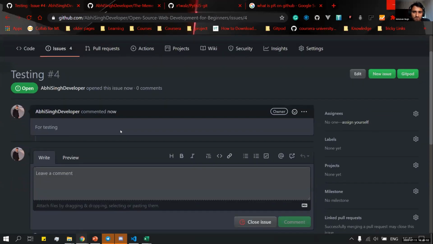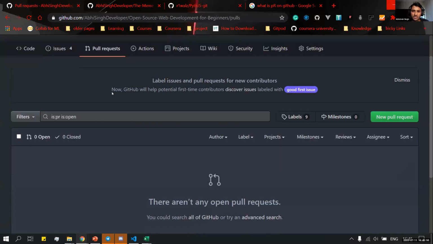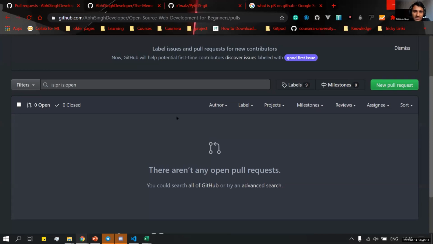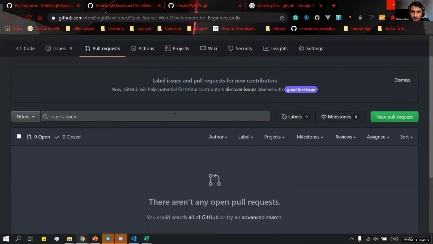Now comes the pull request. So what is a pull request? It tells other people what changes you have posted to your own repository. A pull request is generally used if you want to make changes in my repository.